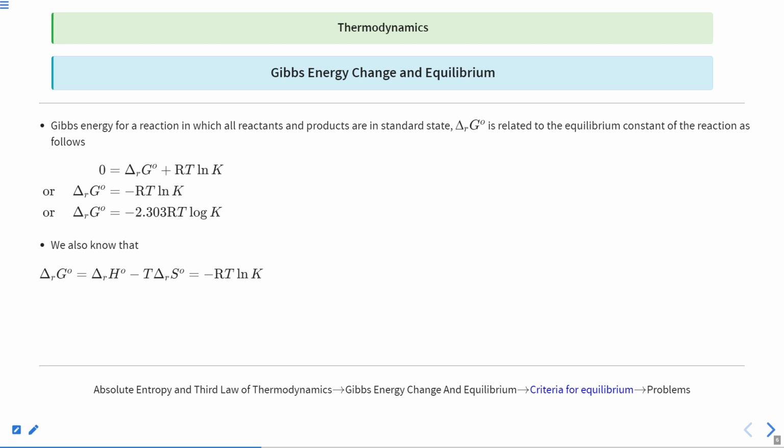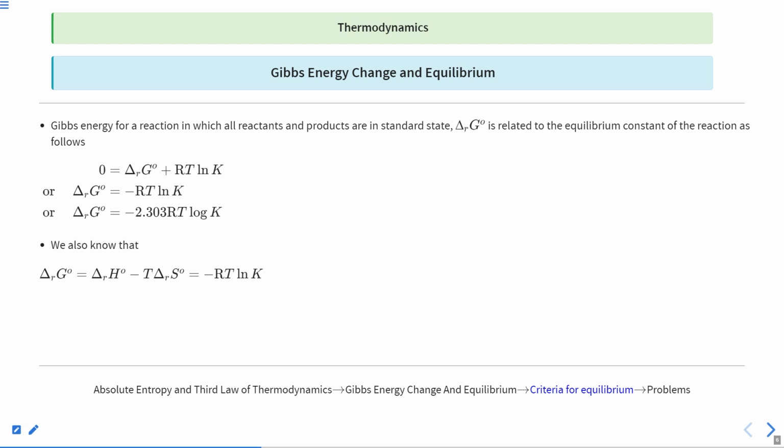So what we are taking is the equilibrium condition. In normal condition, the formula is delta G equals delta G naught plus RT ln Q. Not K, it is Q, that is the reaction quotient. If we take the equilibrium case, then Q will be equal to K and your delta G will be equal to 0. Clear? So this will give you delta G naught equals minus RT ln K. Now if you put the value of ln, it will be 2.303 RT log K.